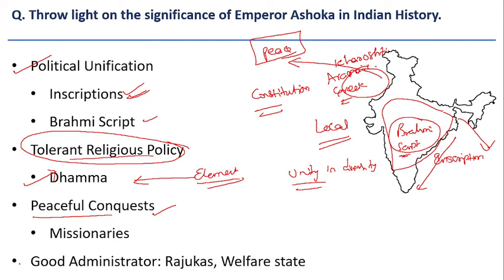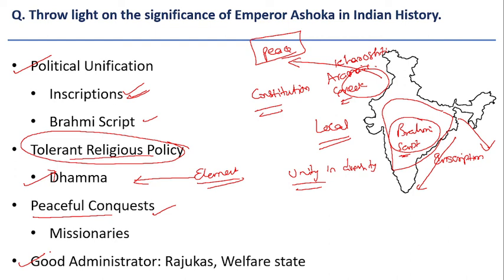Another significant aspect of Ashoka is that he was a good administrator. He recruited people for the welfare of the people, and he asked the local administrators to visit the local areas, to understand the problems of people and to solve the problems of commoners. So he followed welfare state principles. Today in our modern constitution, we call these principles the directive principles of state policy. So indirectly, Ashoka was following directive principles of state policy in his time period.